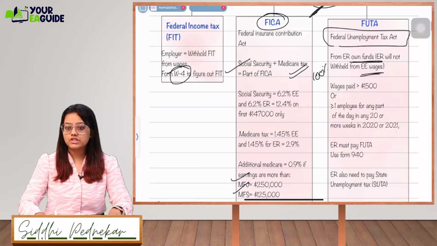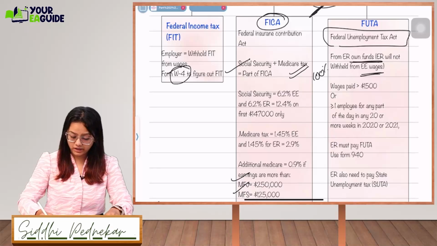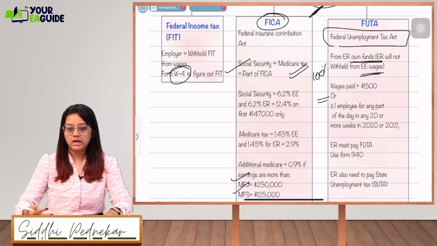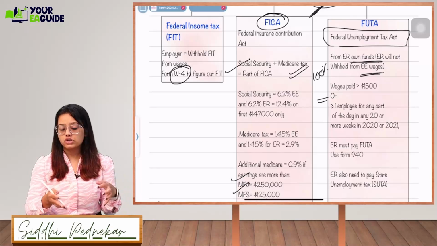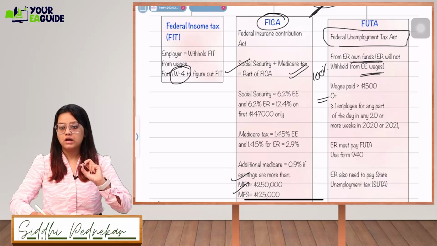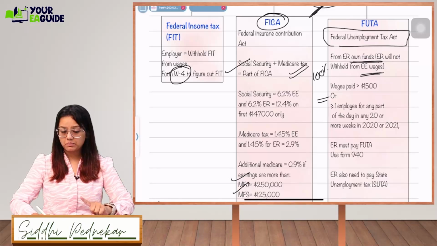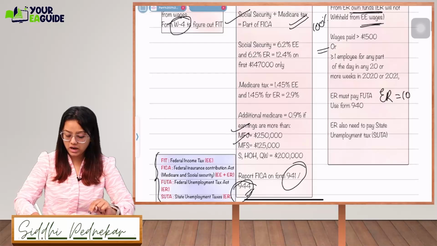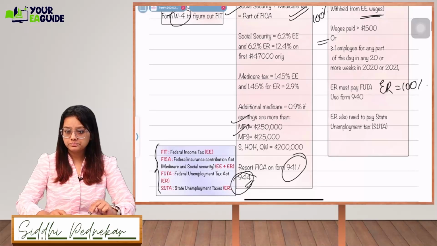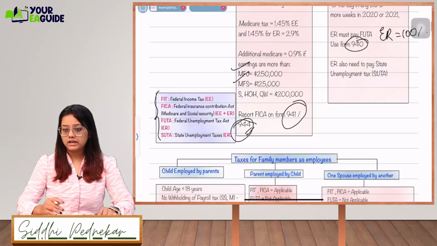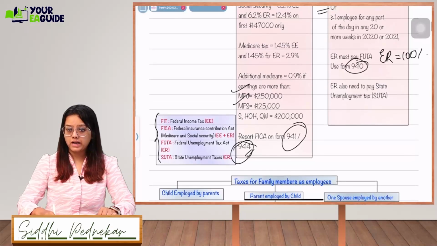If the wages paid are more than $1,500, or more than one employee is there for any part of the day in 20 or more weeks. So for the previous year, you have to calculate 20 or more weeks, and if you have more than one employee plus more than $1,500 wages are paid, then you will have to pay FUTA taxes, where the employer will pay the whole 100% of taxes. Use Form 940 for paying and reporting it, and 940 will be reported annually.